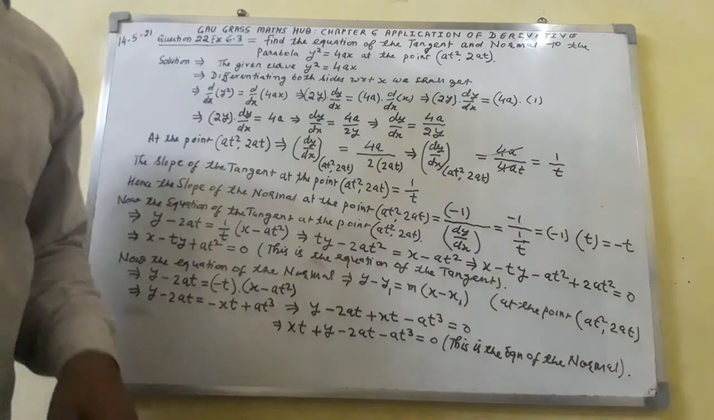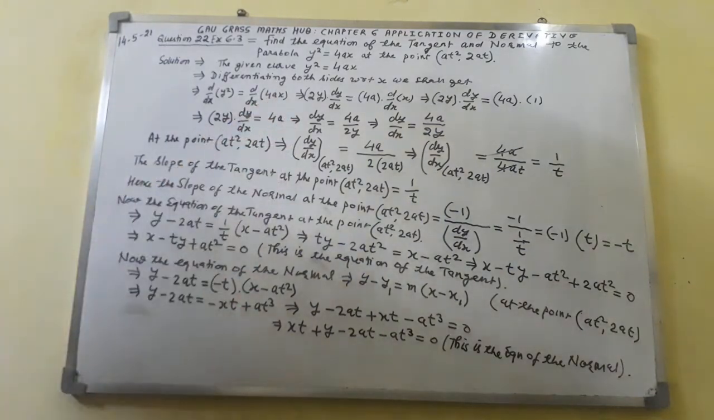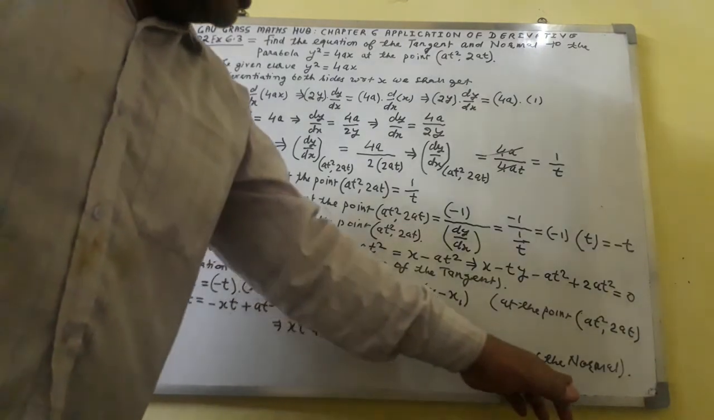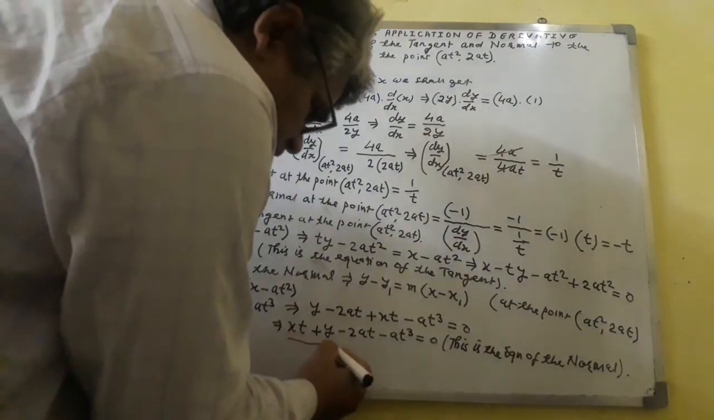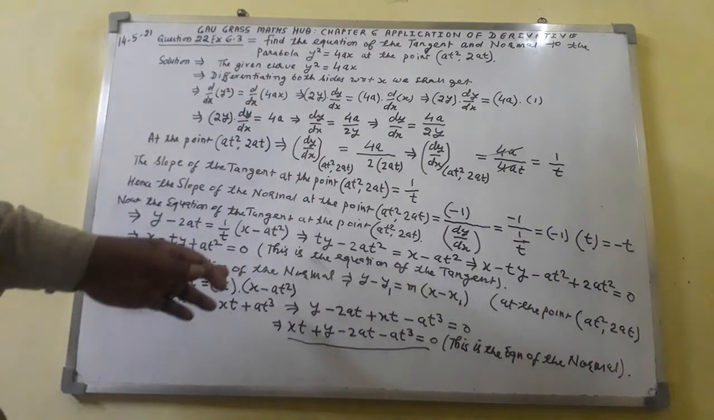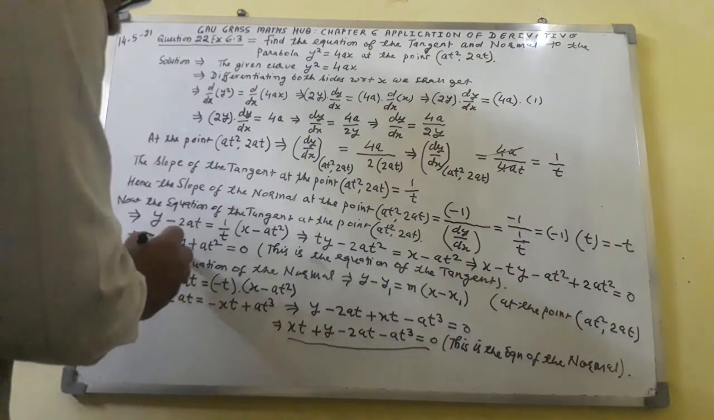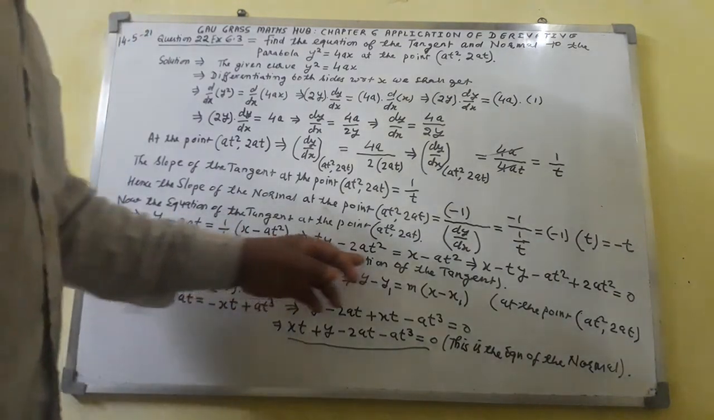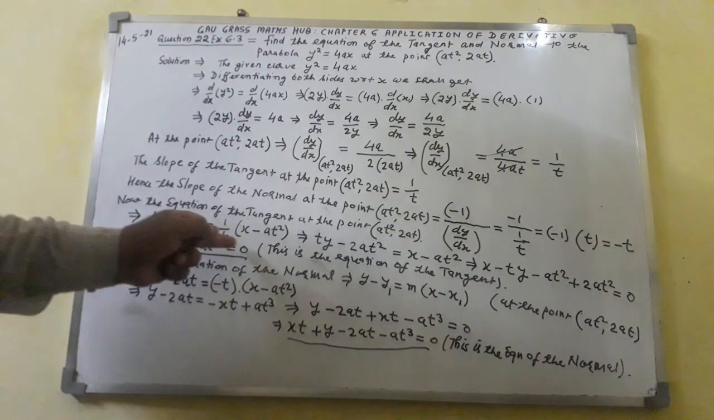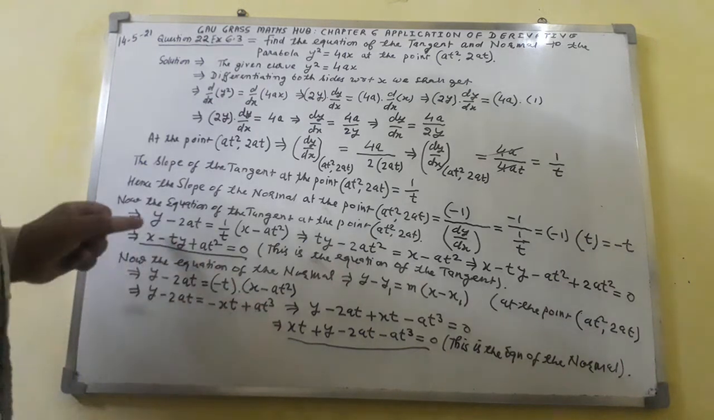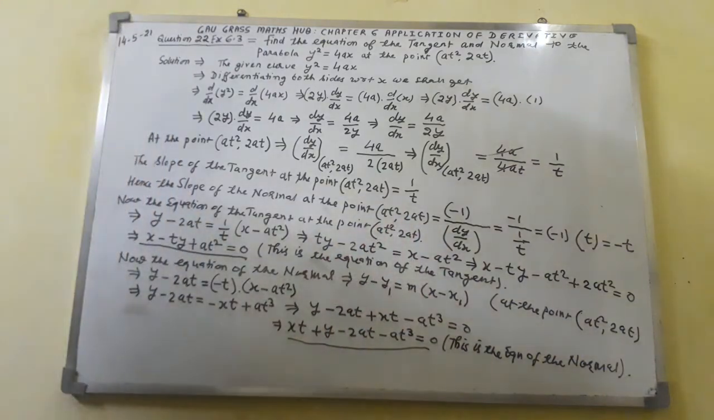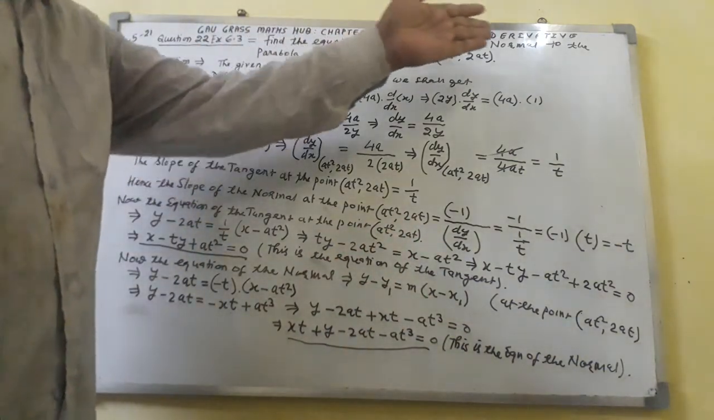Normal means abhilamb, tangent means asparsh rekha. So this will be the equation of the normal. I am going to underline it here. Here you have got the equation of the tangent. This one is the equation of the tangent, and this one is the equation of the normal. This thing we have got: the equation of the tangent and the equation of the normal.